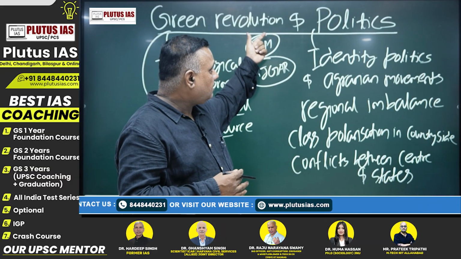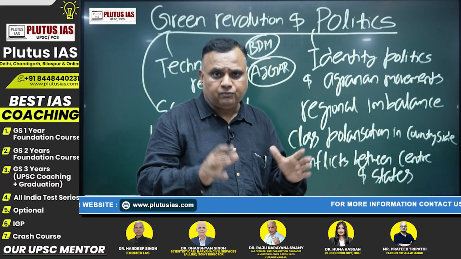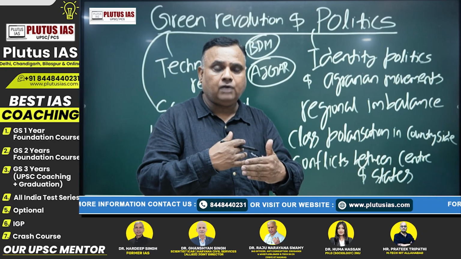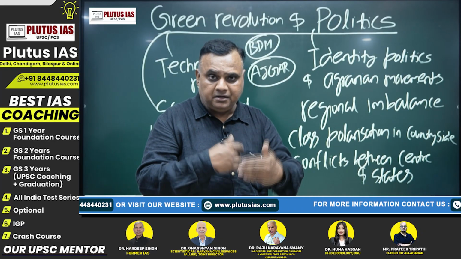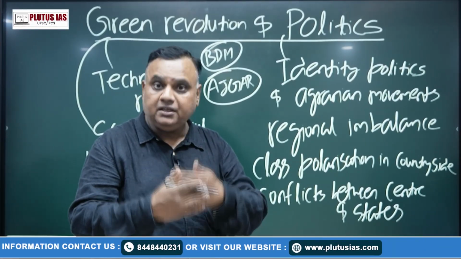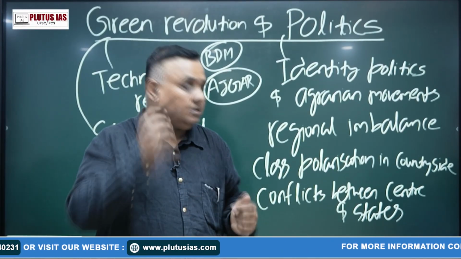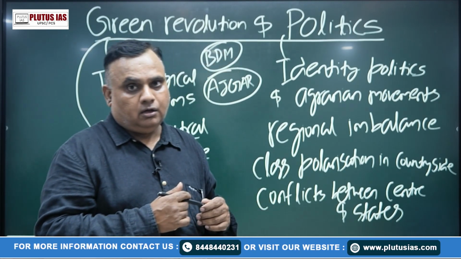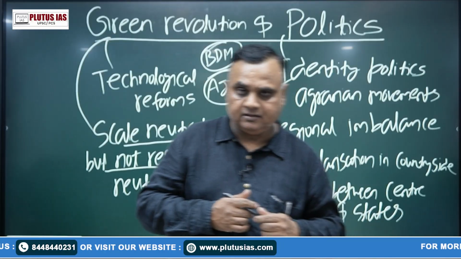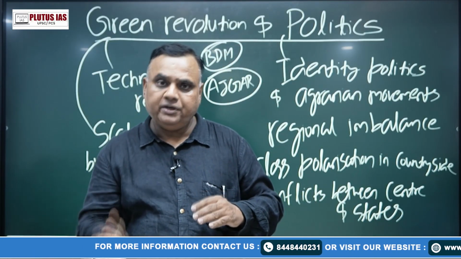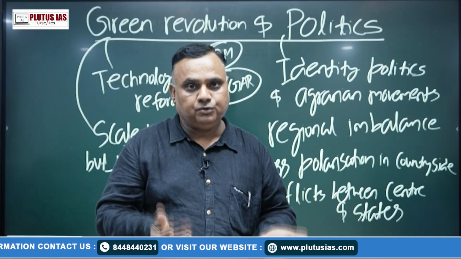But these are the concrete outcomes of the Green Revolution, how Green Revolution impacted our politics, our parties, center-state relationship, intermediary caste, BDM equation, and according to Rudolph and Rudolph, who have studied Indian politics, caste, which was a social identity, became political identity after the Green Revolution.